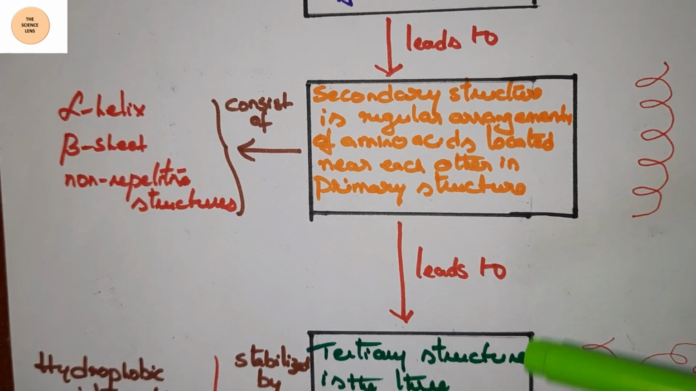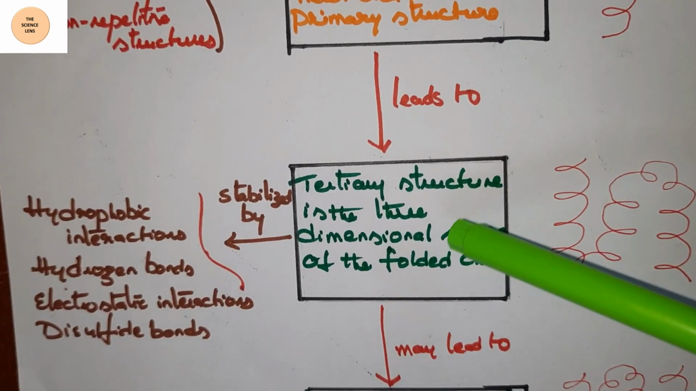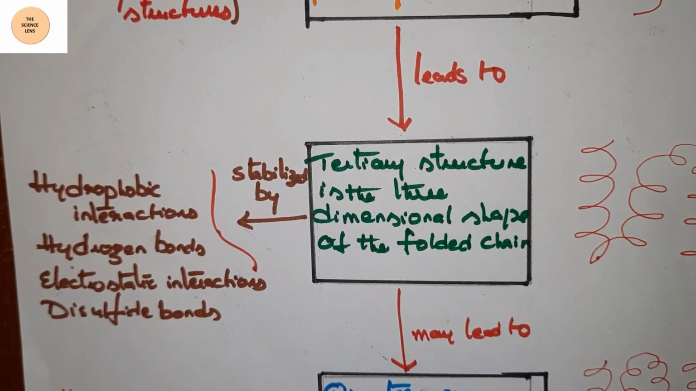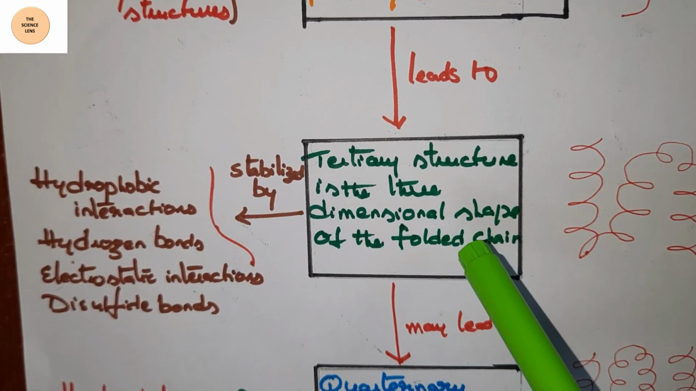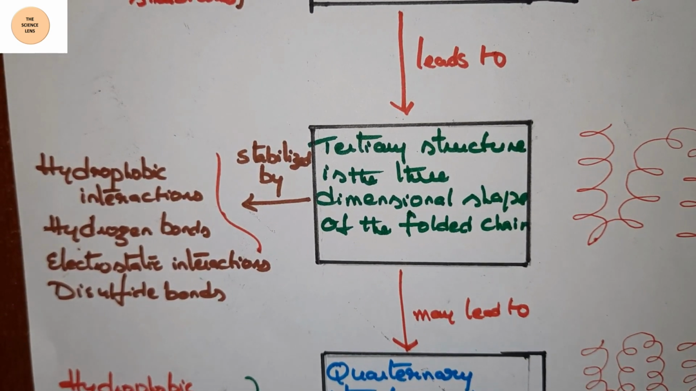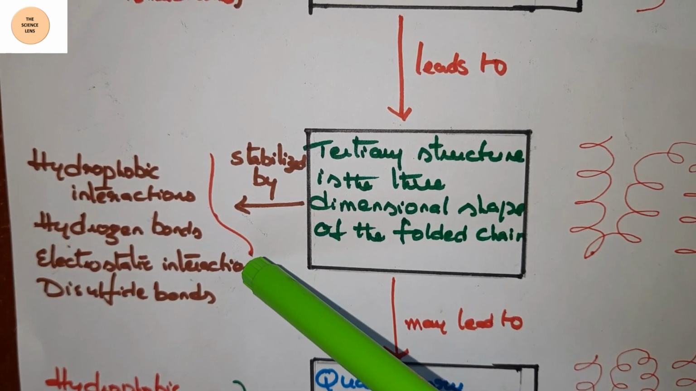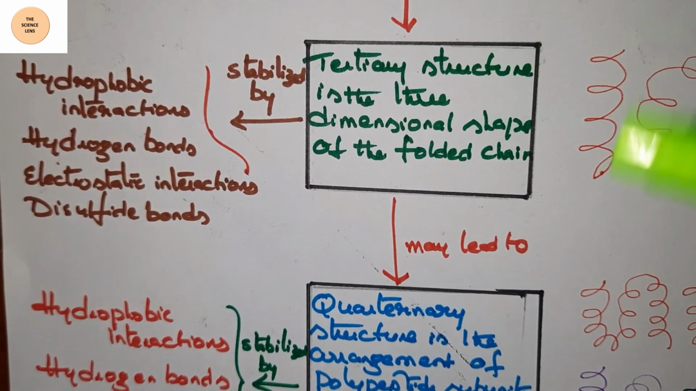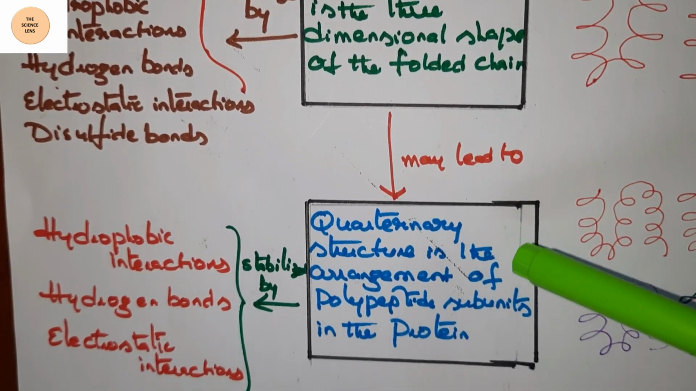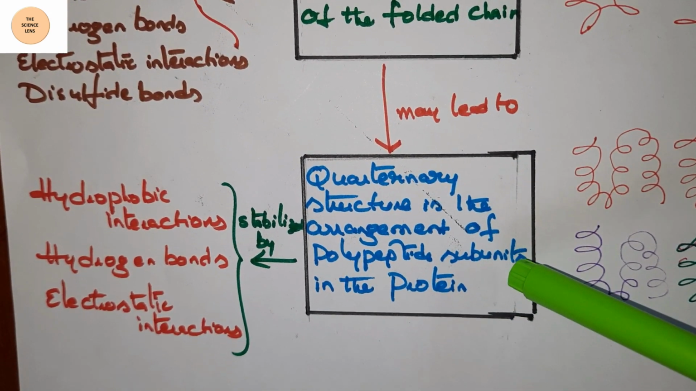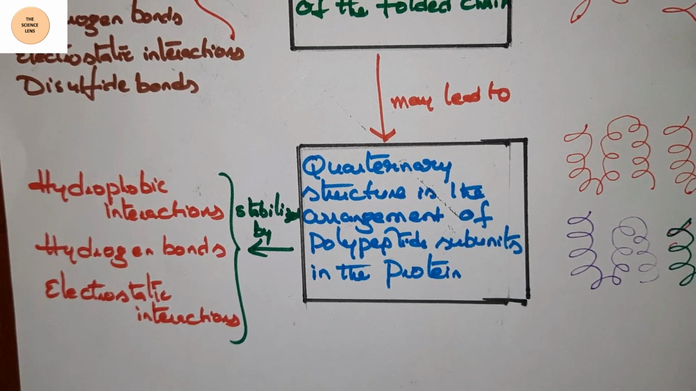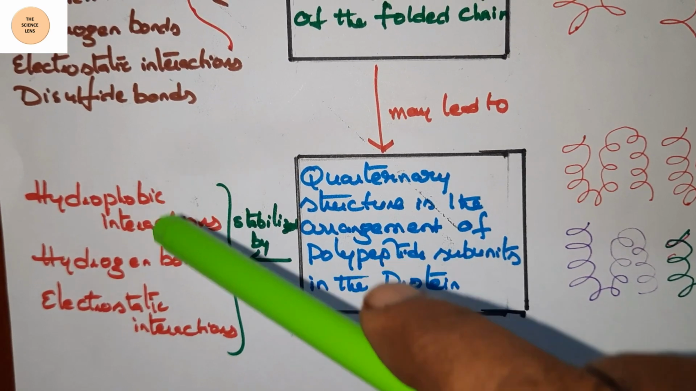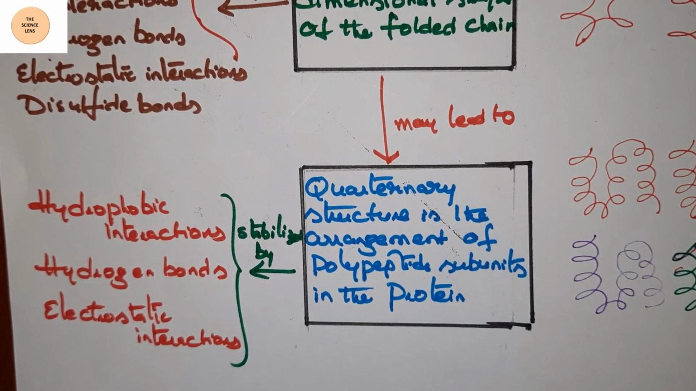Secondary structure leads to tertiary structure, and it is the 3-dimensional shape of the folded chain, and here it is shown like that, a folded chain. And this is stabilized by hydrophobic interactions, hydrogen bonds, electrostatic interactions and disulfide bonds. And tertiary structure may lead to quaternary structure, which is the arrangement of the polypeptide subunits in the protein. So here each one is a separate subunit. They are stabilized by hydrophobic interactions, hydrogen bonds and electrostatic interactions.